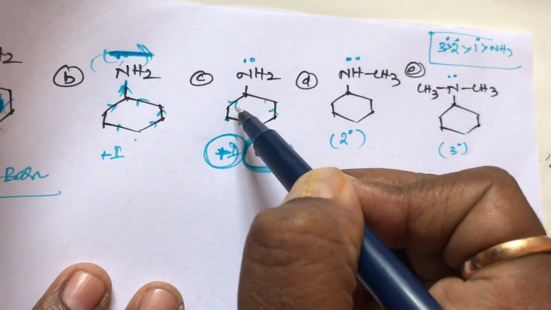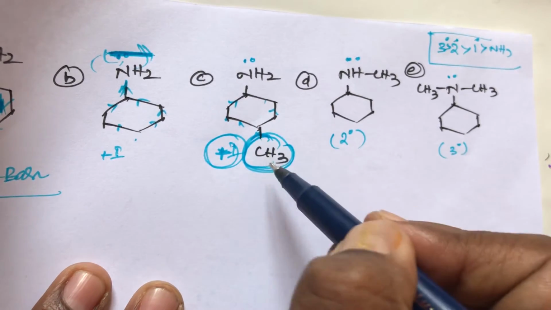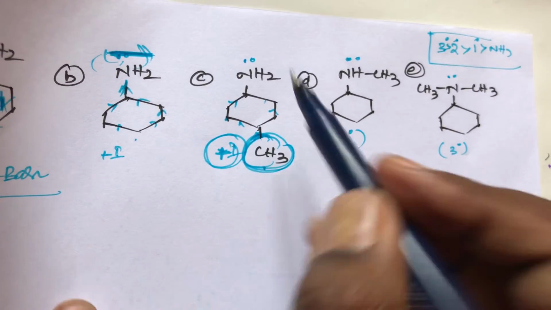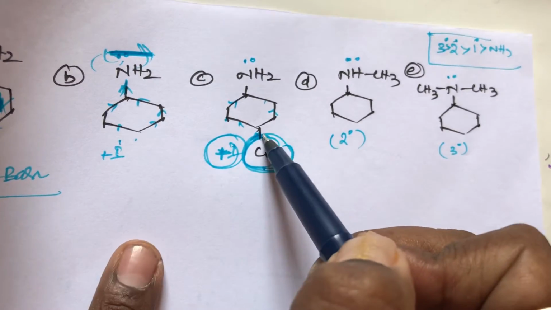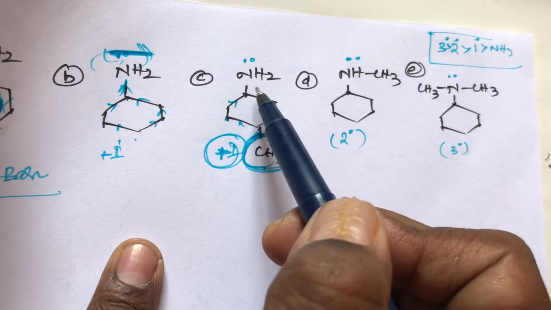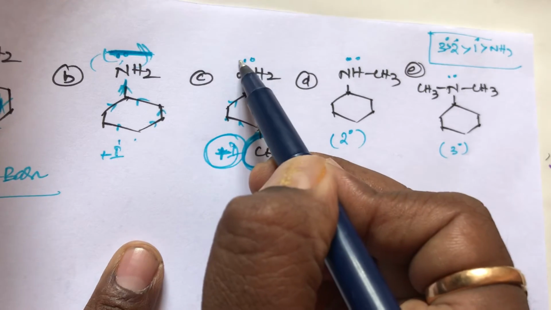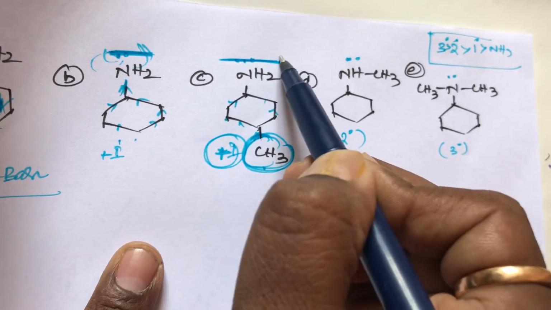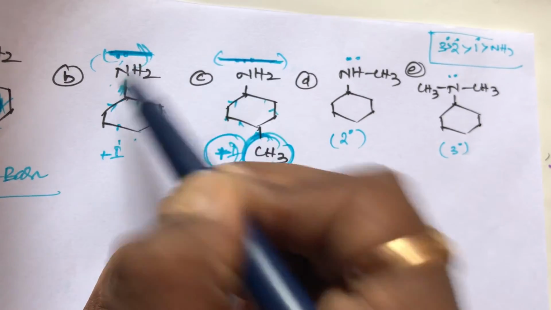The cyclohexane is already electron releasing, and the extra methyl group is also electron releasing. Compared to the B compound, the C compound has more electron release. So the C compound has more density on nitrogen compared to the B compound.